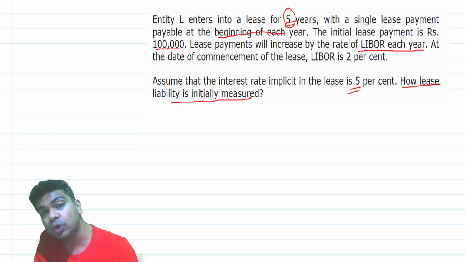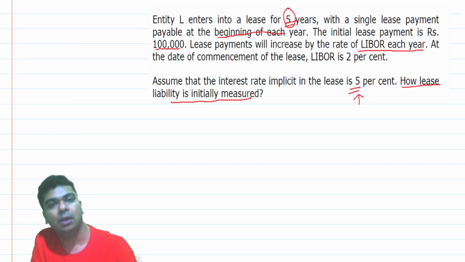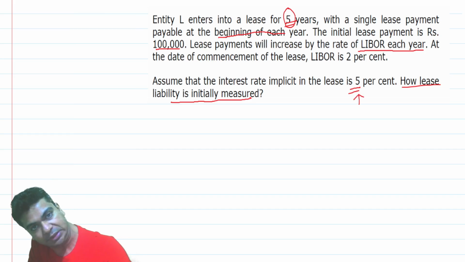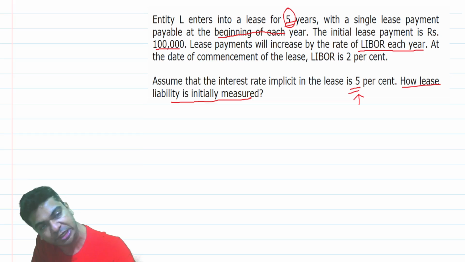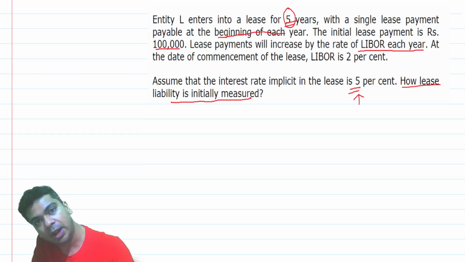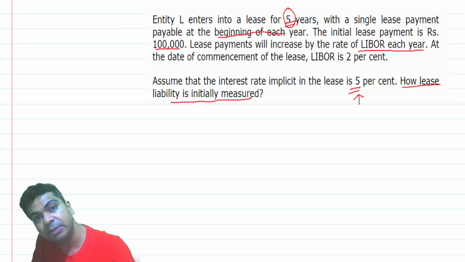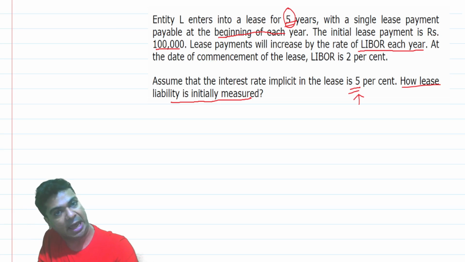Remember, the first choice for a discount rate is the interest rate implicit in the lease, which they have already given as 5%. So all that we have to do is carry out a projection of the lease payments, discount them at 5% and work out the present value. That present value will be nothing but the initial measurement of the lease liability.